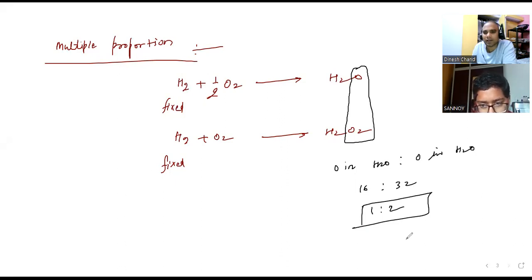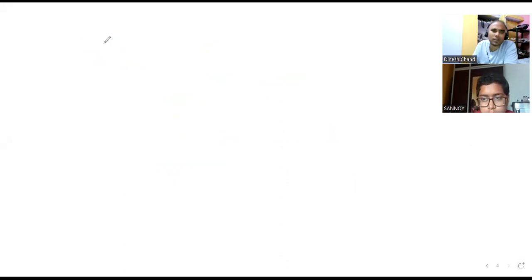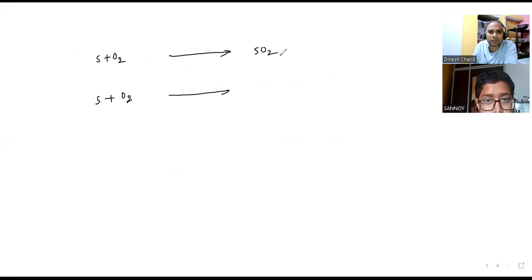It is also going to be a simple whole number ratio. Is it okay? Now let me check you with another compound. If I am treating S plus O2, it is giving some compound. You can see two compounds it is going to form. One compound is SO2 and another compound is SO3.